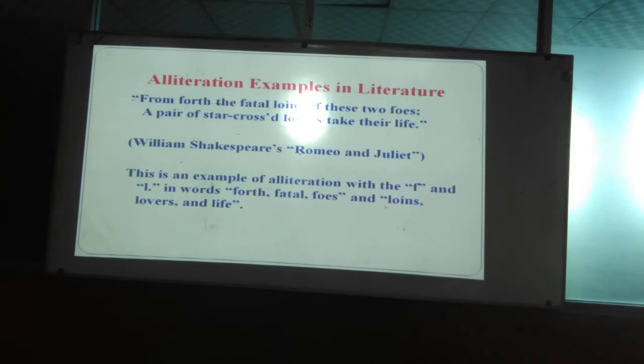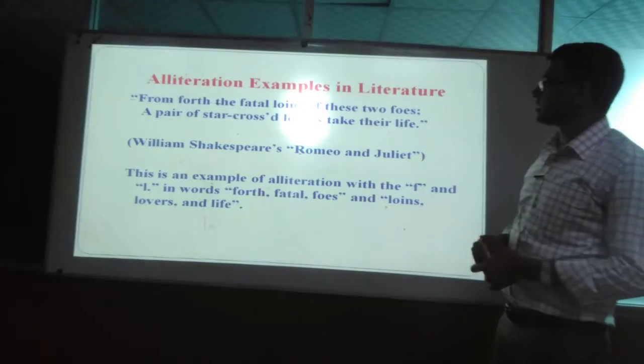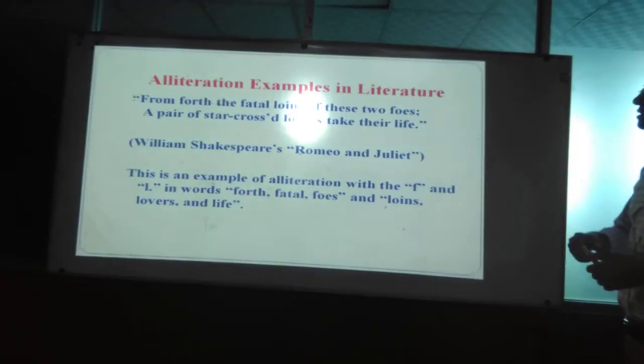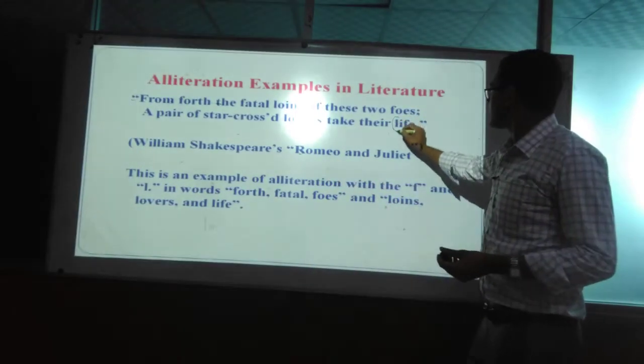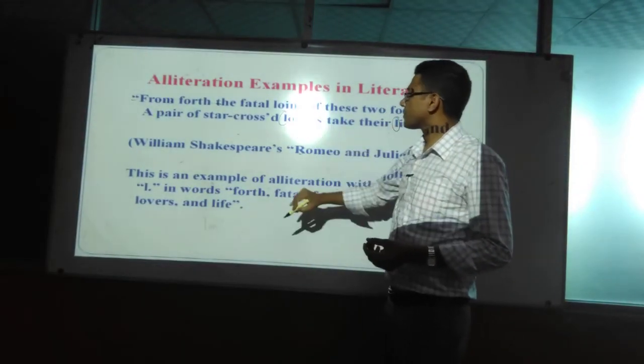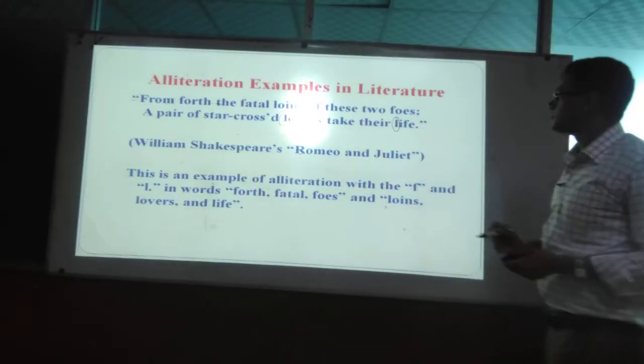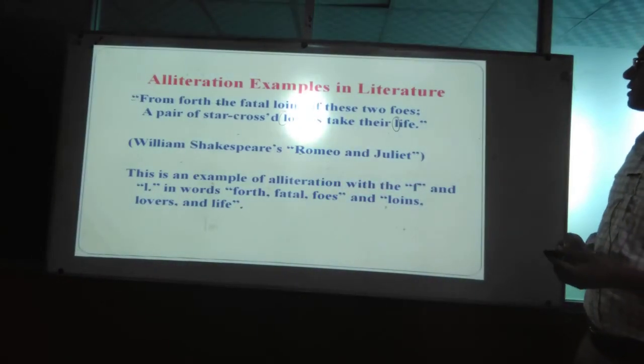Where is the line? You cannot compare it with the first line. It should be the same line; you cannot go to another line. So you have seen that L is repeatedly used at the very beginning of the words. That's why it is called alliteration.